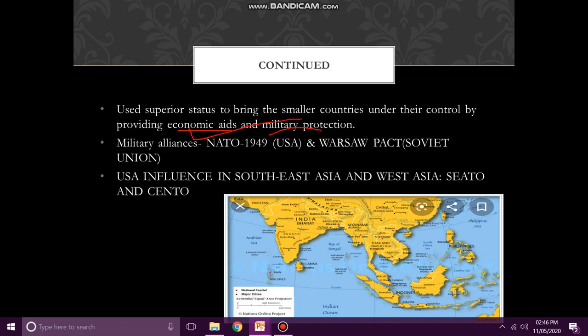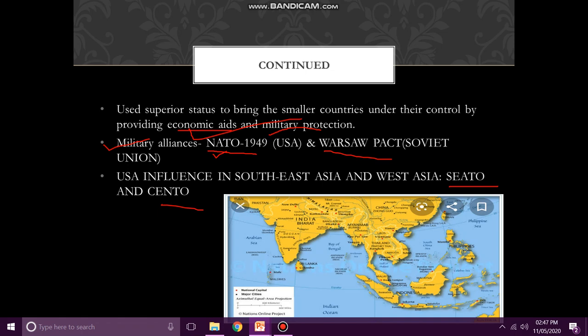Secondly, the United States of America formed military alliances, and on the other hand, the same was done by USSR. The United States of America formed NATO in the year 1949, while USSR formed the Warsaw Pact. These were the military alliances. Apart from NATO, the United States of America also formed military alliances, that is SEATO and CENTO.